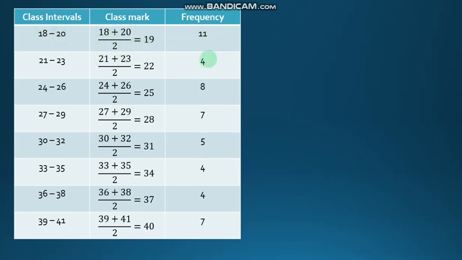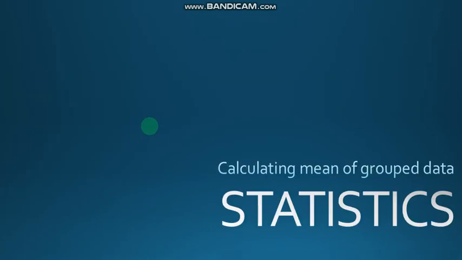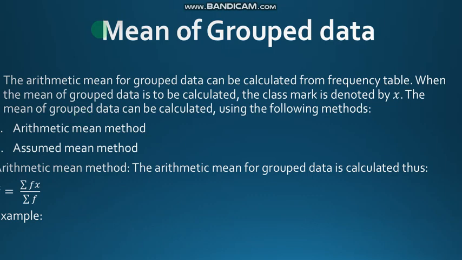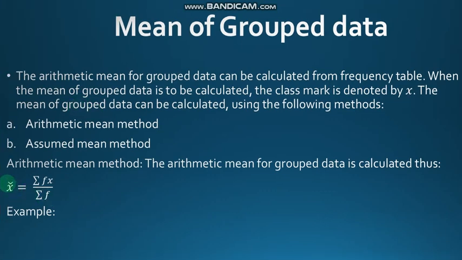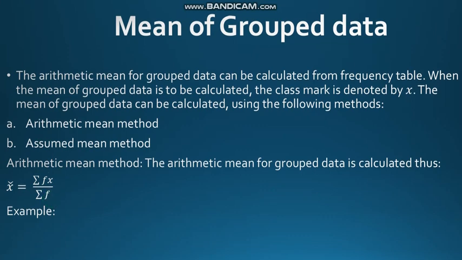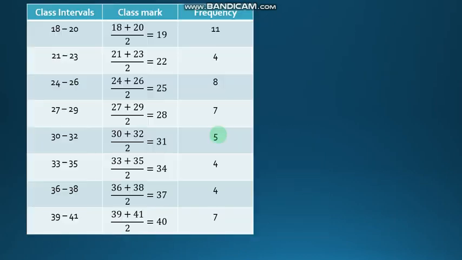But if you go back to the formula we are going to use for the arithmetic mean, it's summation fx over summation f. This formula is used to denote the mean, which means that we need fx: the frequency multiplied by the class mark for each interval. That makes it easy.